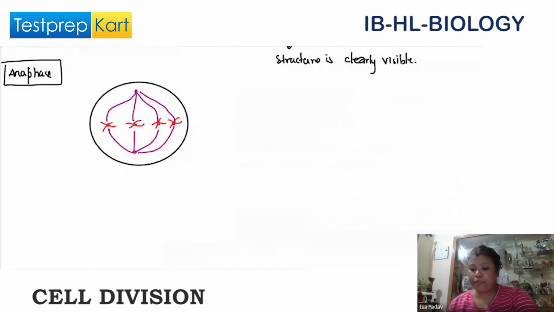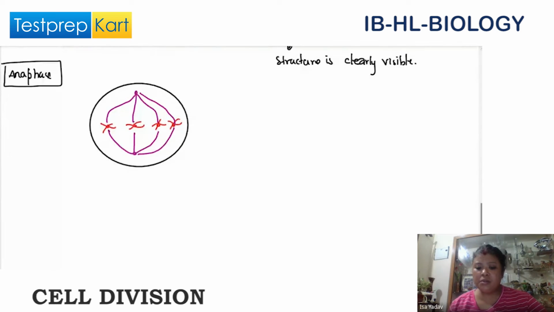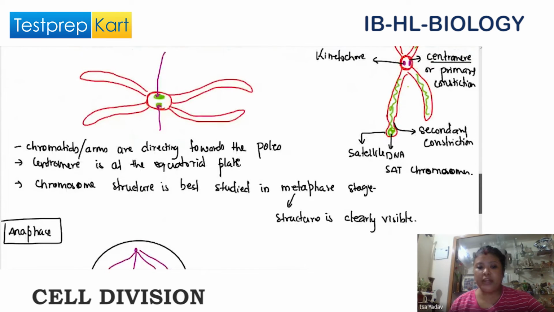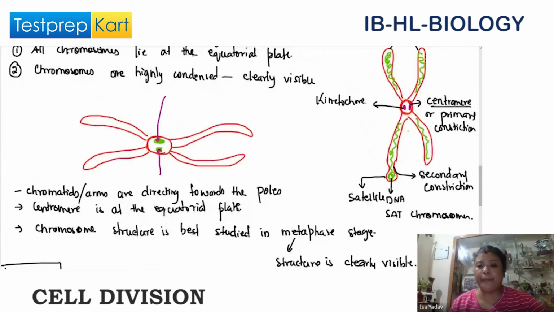Now, can you see this? Can you see the page? Now you see this chromosome. During anaphase, this spindle fiber will start to pull the chromosome towards the opposite pole. As a result, the chromosome will divide.